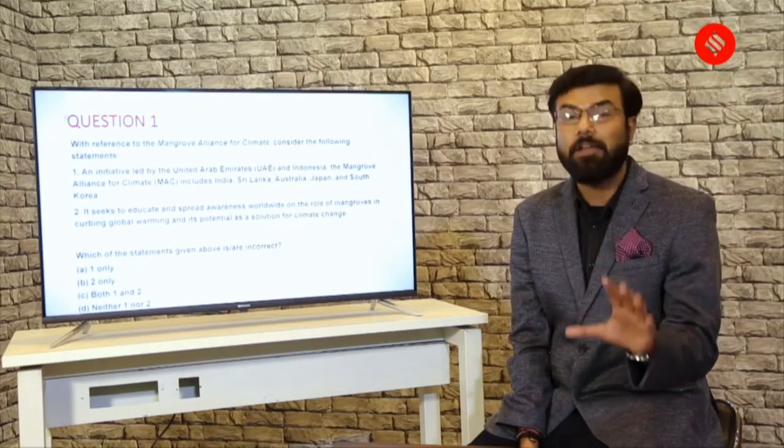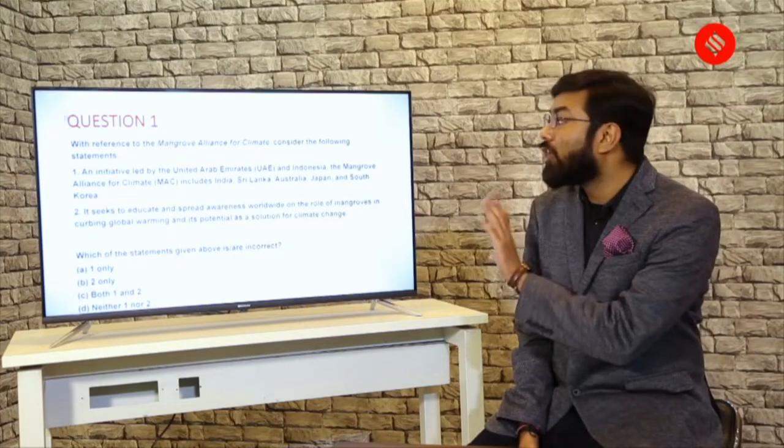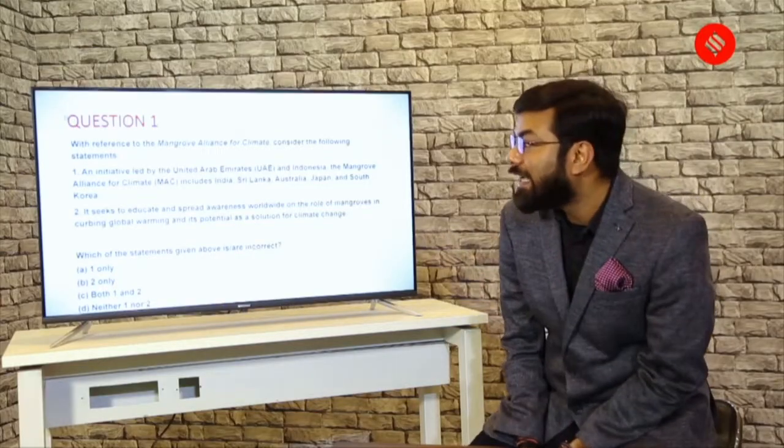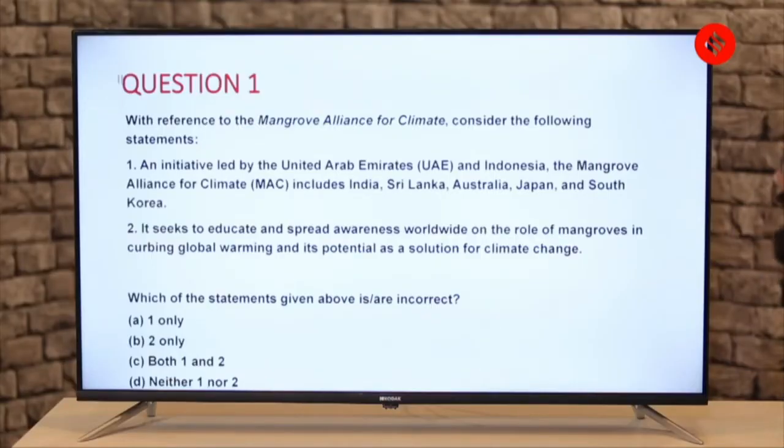Long statement, but requires a lot of information. The second statement here is, it seeks to educate and spread awareness worldwide on the role of mangroves in curbing global warming and its potential as a solution for climate change.